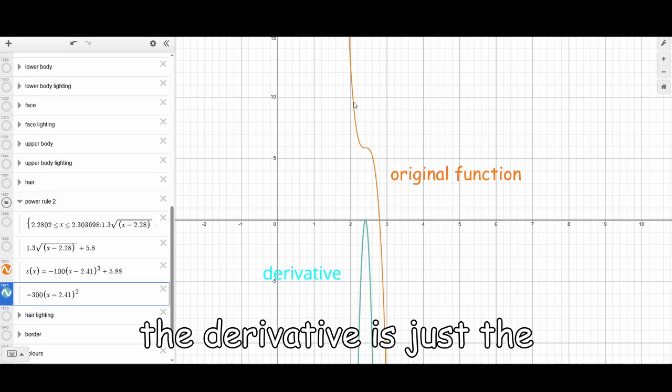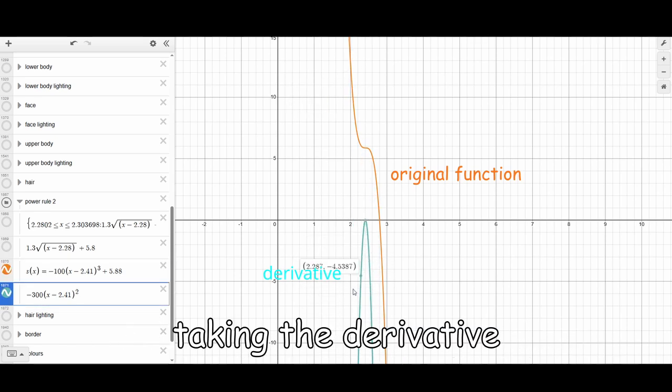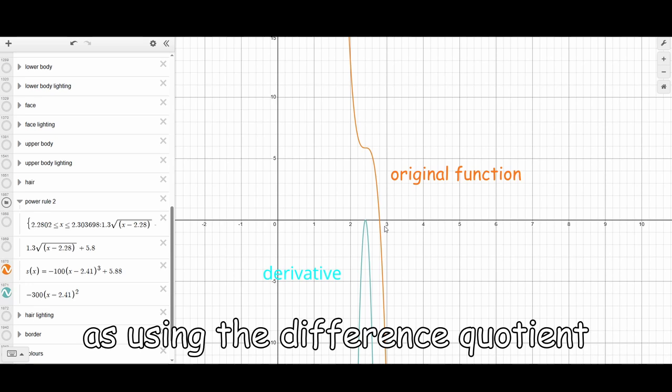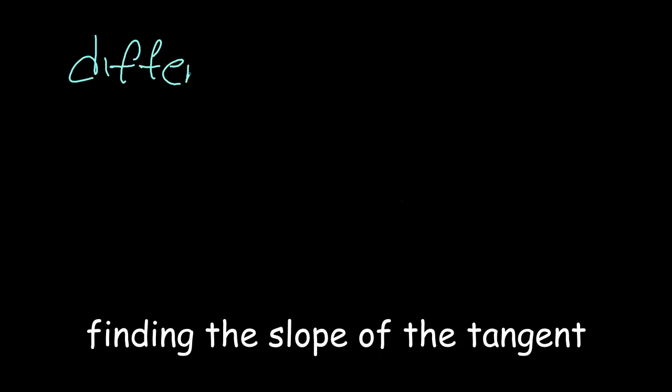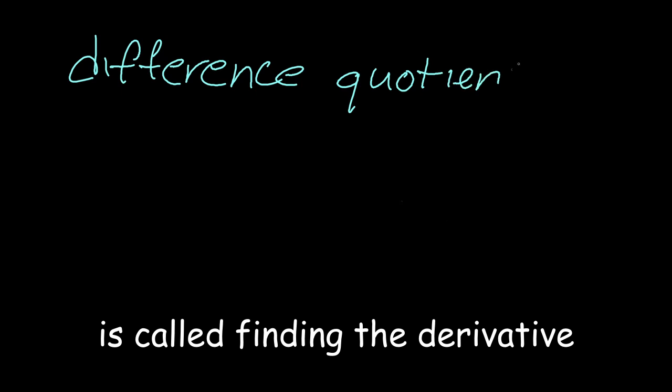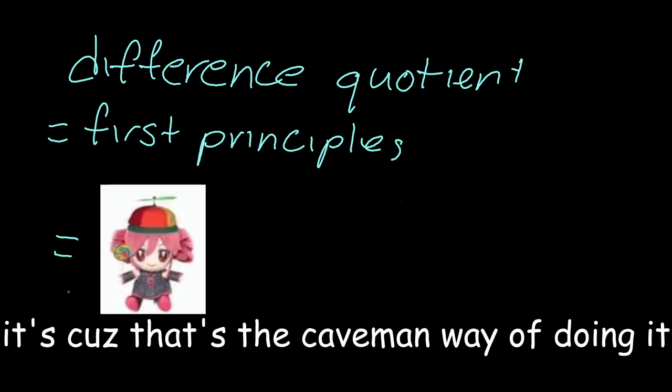The derivative is just the instantaneous rate of change, or the slope of the tangent line. Taking the derivative has the same purpose as using the difference quotient, but it is so much more efficient with calculus. Finding the slope of the tangent using the difference quotient is called finding the derivative using first principles. You know why? It's because that's the caveman way of doing it.